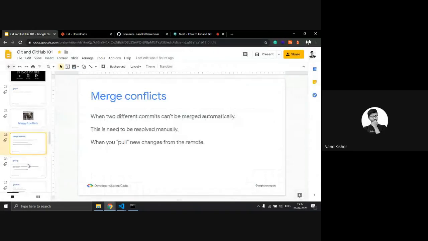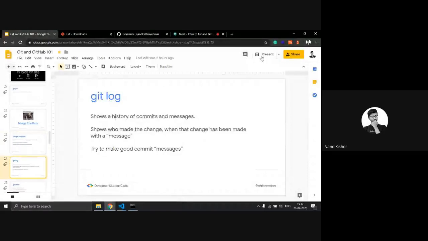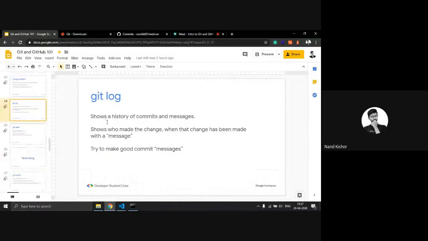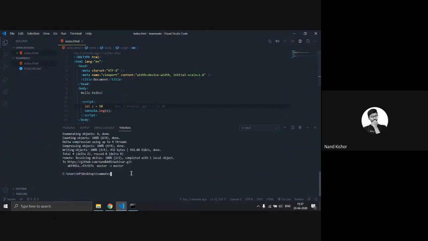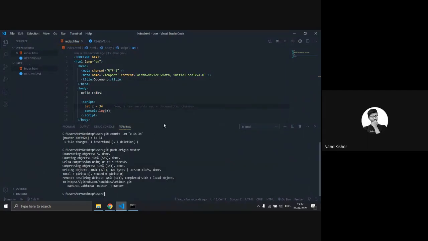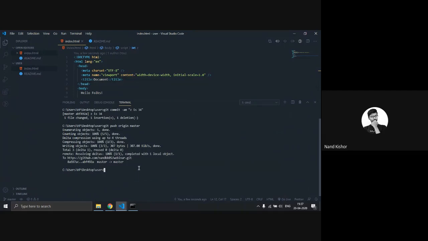Now we are moving to our next git command, which is git log. What does this command do? It shows you the whole history of your commits and messages. Let's run this command on my teammate's repository, basically your collaborator's repository. You can also run it on your own. I am using the command git log.